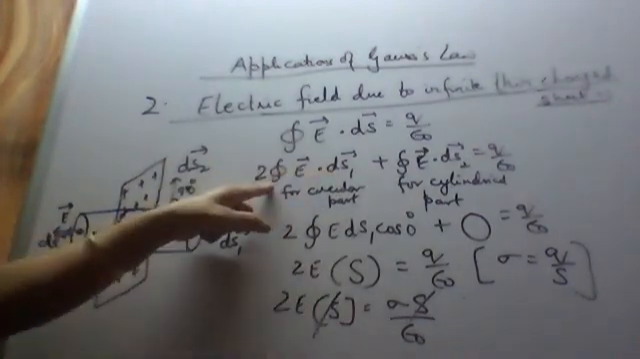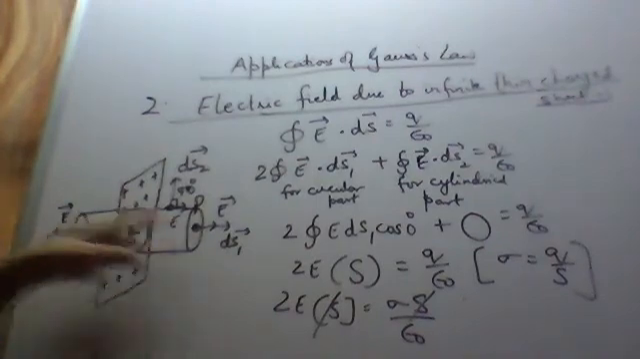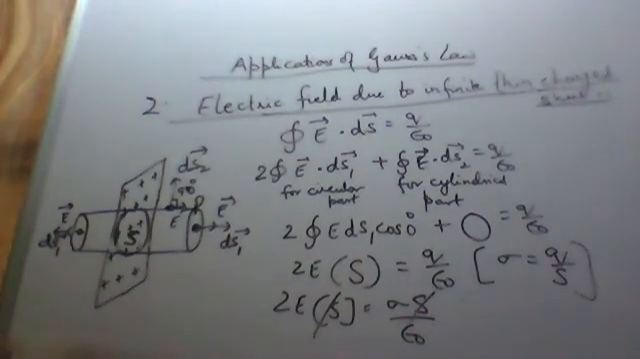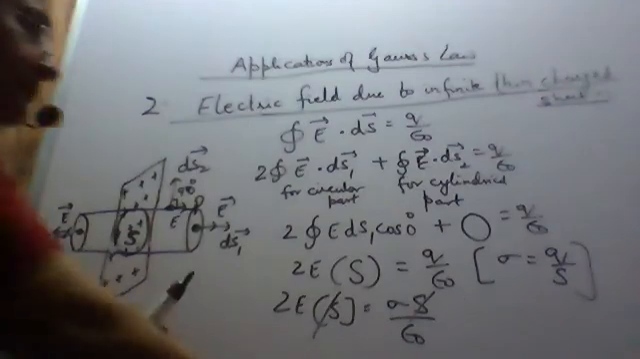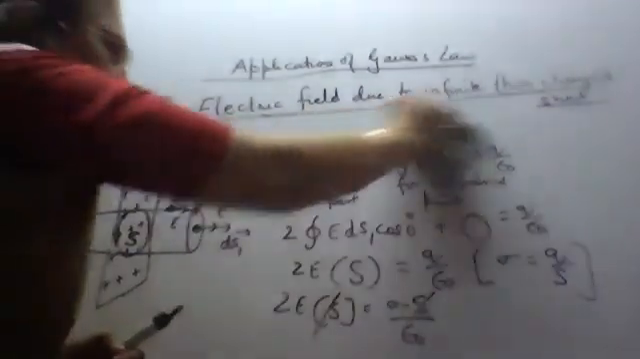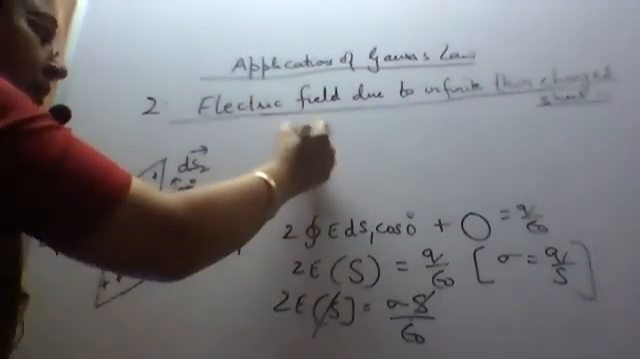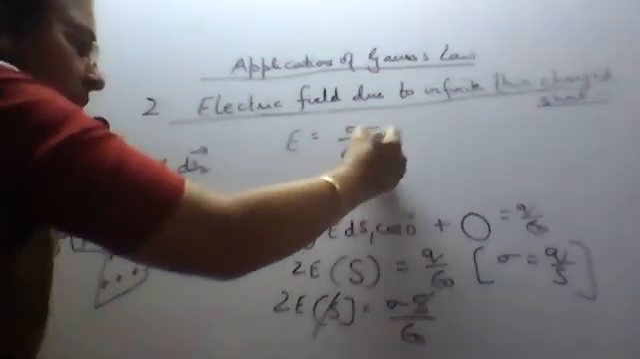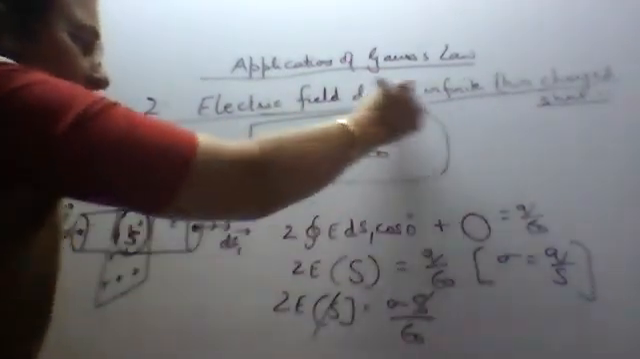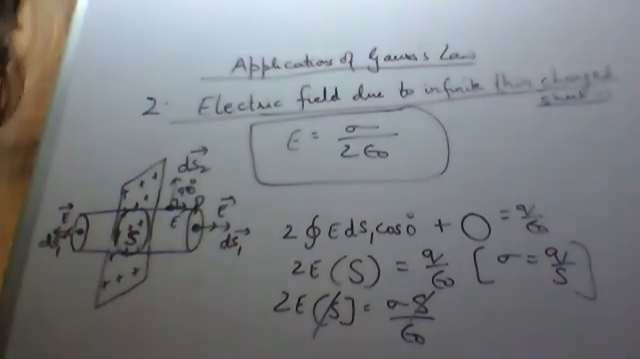So the surface integral of E dot ds1, how many times? Twice. Why? Because there are two circular surfaces. Plus the integration of E dot ds2. Draw the direction. Here we see that the angle between E and ds1 is 0 degree, and the angle between E and ds2 is 90 degree. Okay, so written. Hence, the electric field due to an infinite thin sheet, E is equal to sigma upon 2 epsilon naught, is the electric field due to an infinite thin charged sheet.